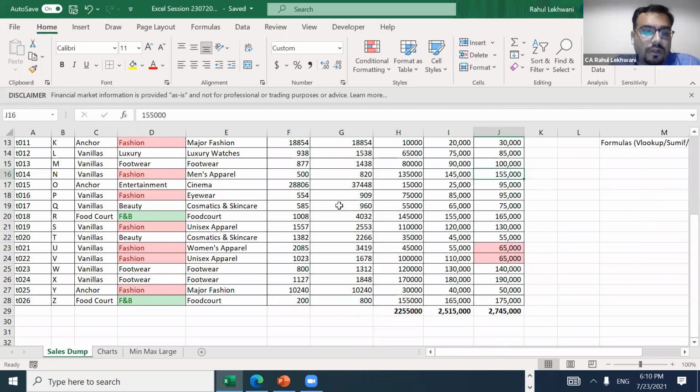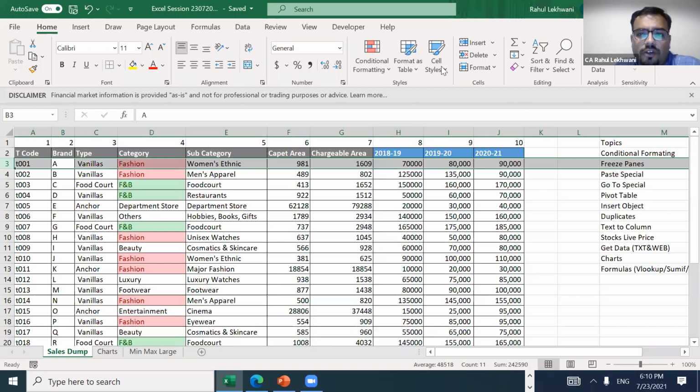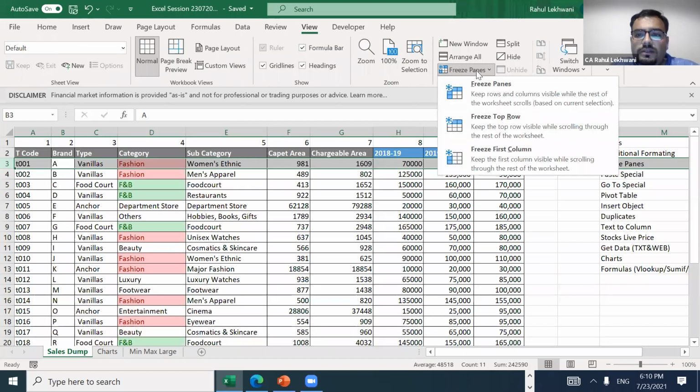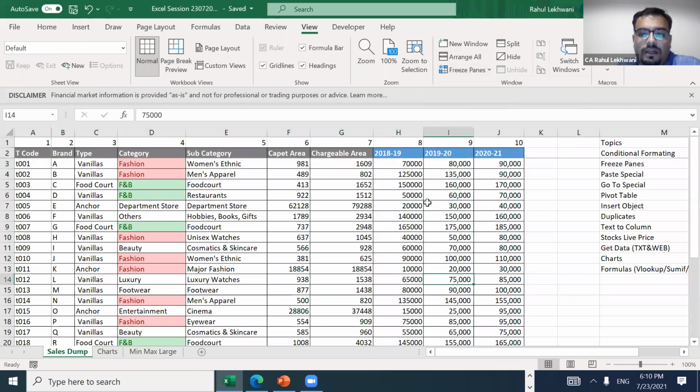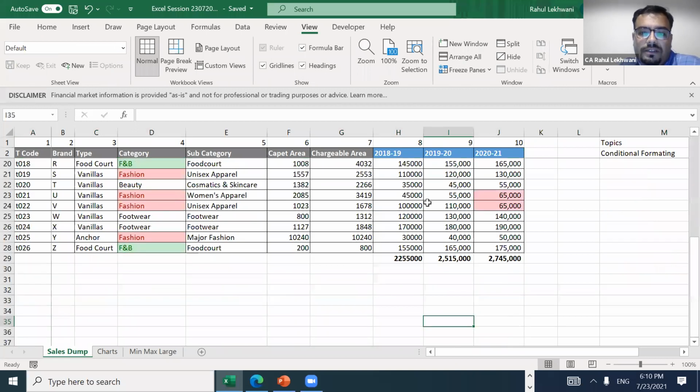So I'll select the third row, the whole row, go into View, and there is the Freeze Panes option. Then when you go down, your columns are frozen.